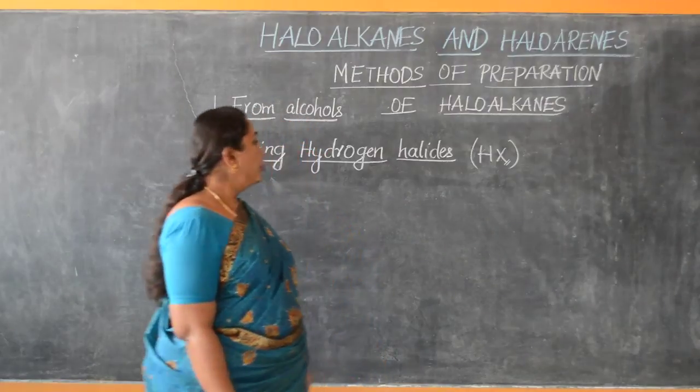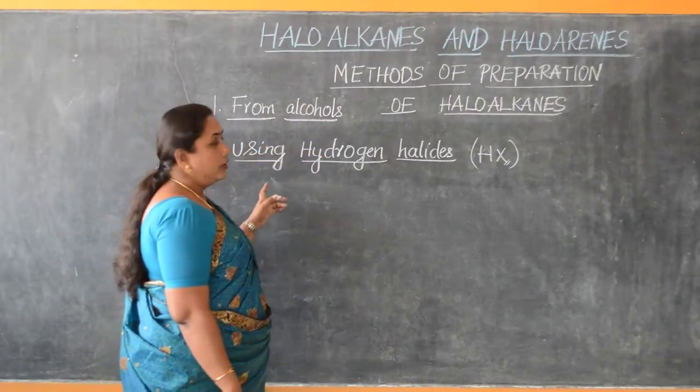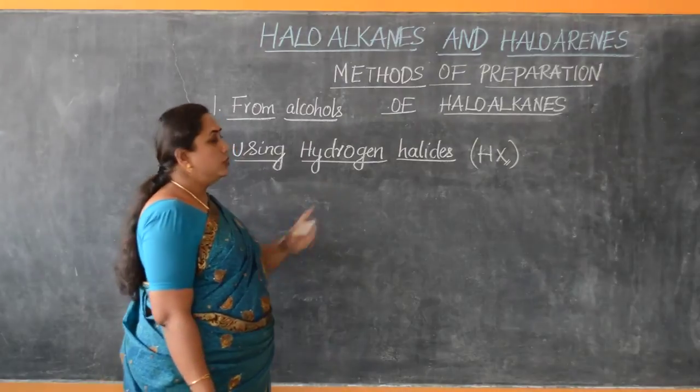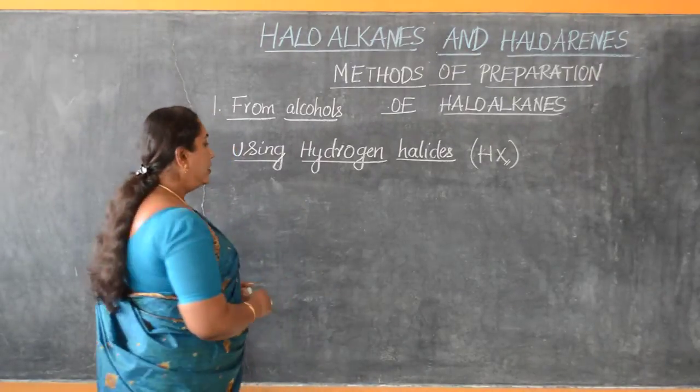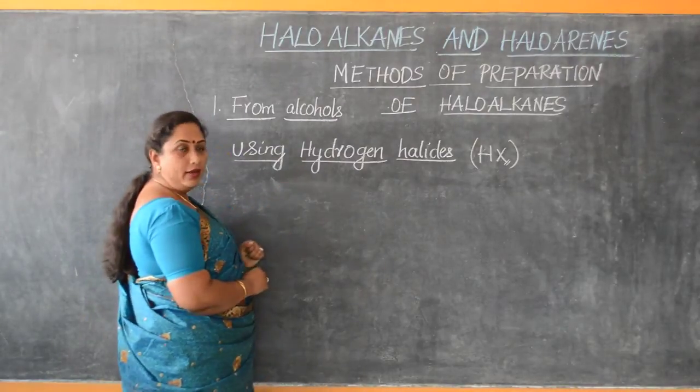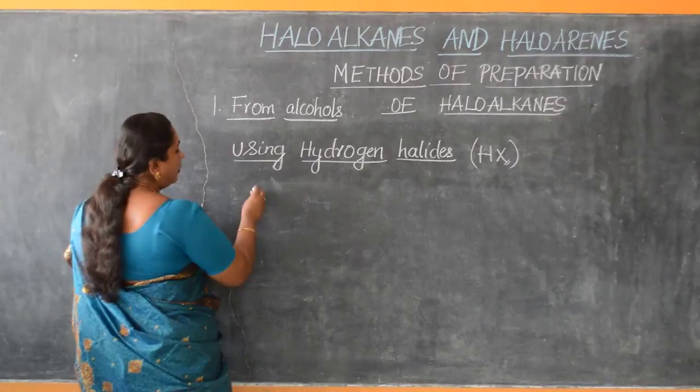Now let us continue to understand the preparation of haloalkanes from alcohols using hydrogen halides. Now this time, instead of using hydrogen chloride, let us use hydrobromic acid.